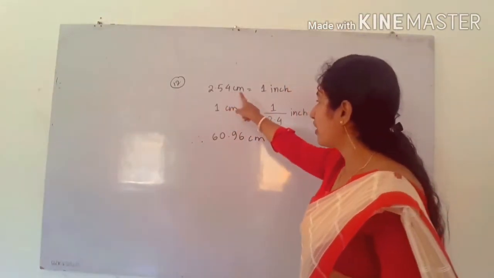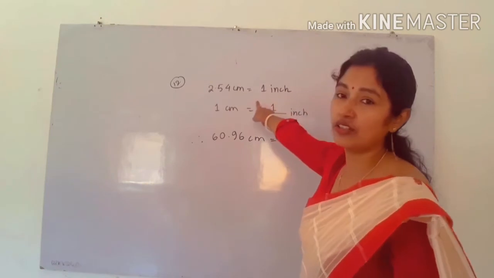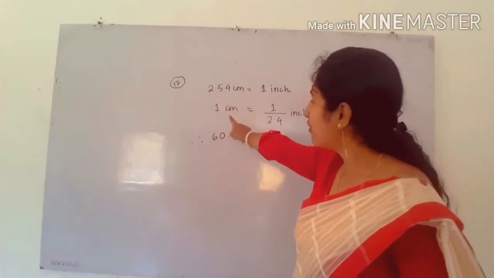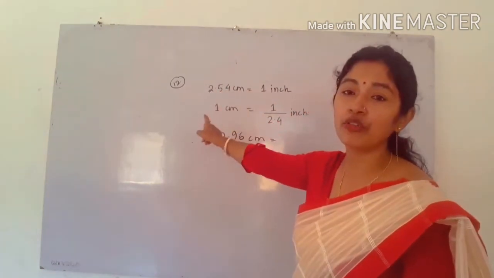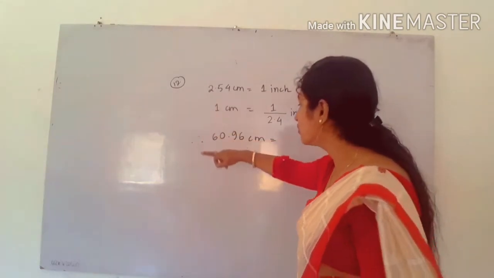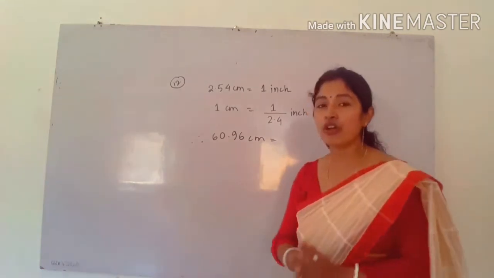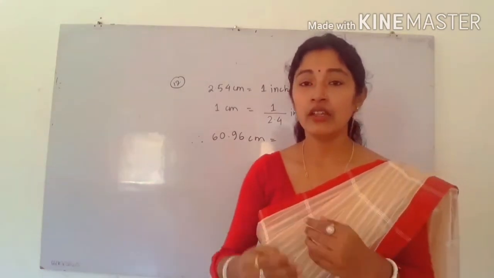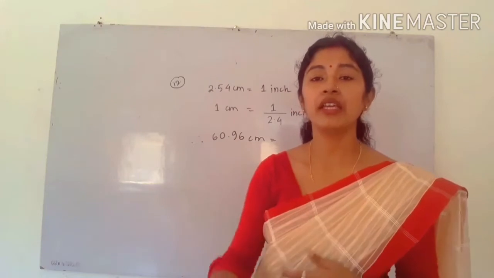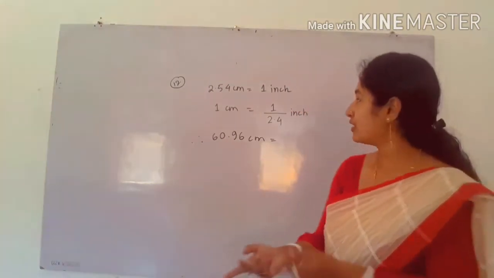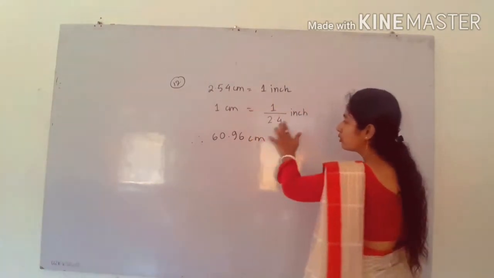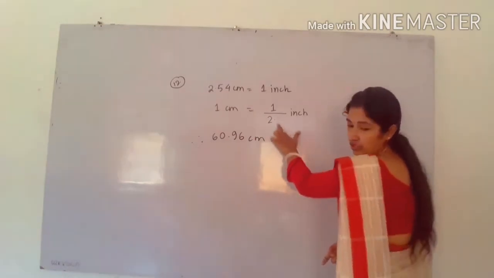See, 2.54 centimeter is equal to 1 inch. So first of all, find for 1 centimeter. Why are we finding for 1 centimeter? See, because we have to find for 60.96 centimeter. If for 1 it is given, then you can find it for many by multiplying. So 1 centimeter will be what? 1 by 2.54 inch.